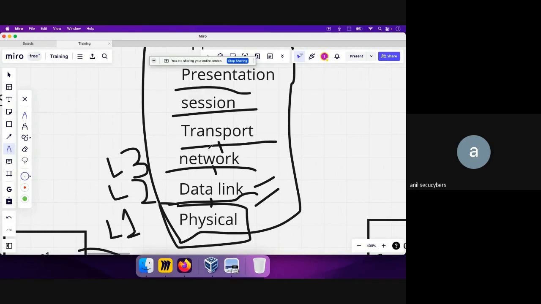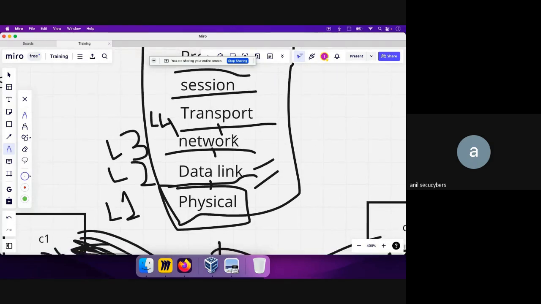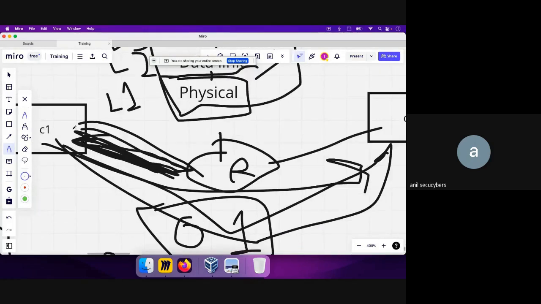Okay, now let's go to the next layer, which is the transport layer, which is L4, which we also call L4. So what is L4? L4 is something which ensures reliable transmission of data between devices. Okay, so it will ensure that there's reliable data transfer between C1 and C2.